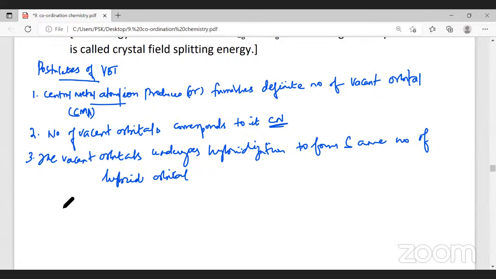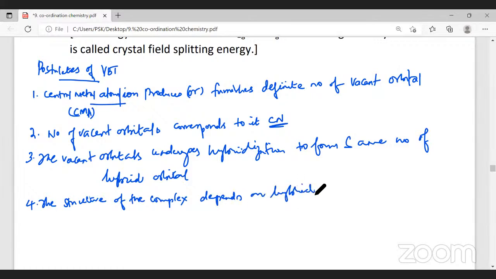See, the fourth point is important: the structure of the complex depends on hybridization. What do you mean by that? The complex structure depends on hybridization. If the complex undergoes sp hybridization, that is one s orbital and one p orbital, they lead to the formation of two sp hybrid orbitals. Whenever the hybridization is sp, the structure of the complex is linear.